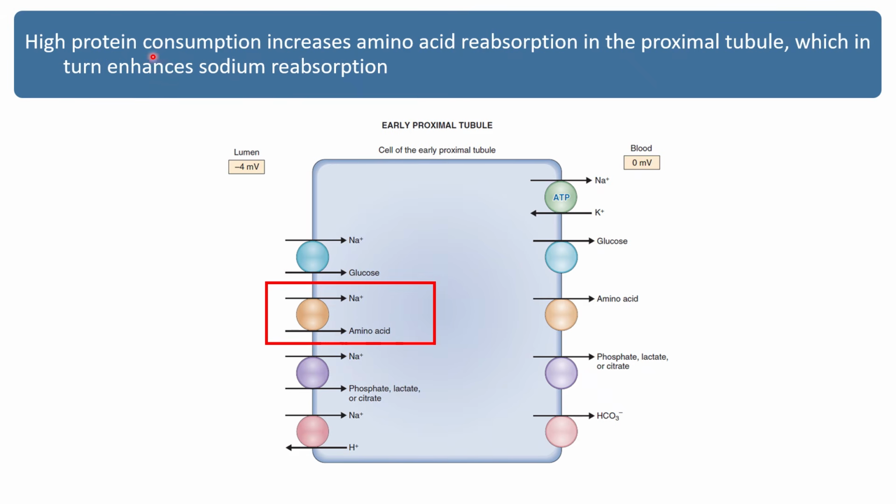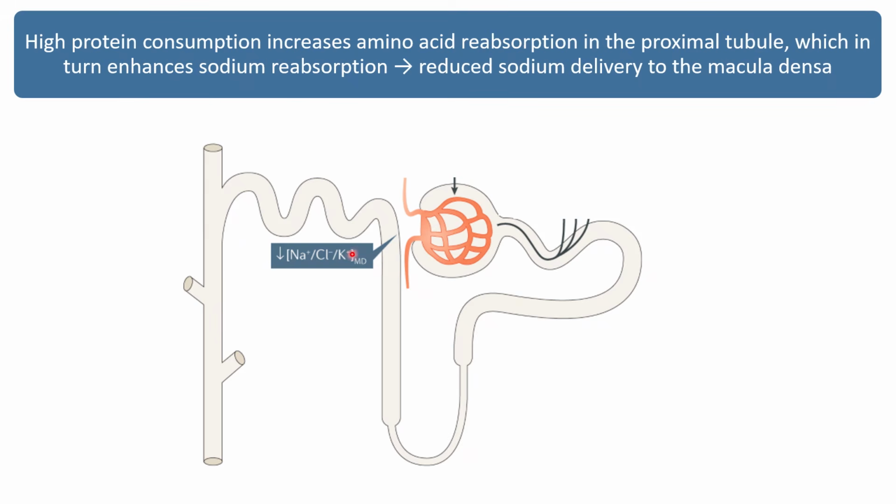High protein consumption increases amino acid reabsorption in the proximal tubule. And as you know, amino acid reabsorption in the proximal convoluted tubule is always associated with sodium reabsorption through what is called secondary active cotransport. So with a high protein diet, more amino acids will be filtered, more amino acids will be reabsorbed, which is associated with enhanced sodium reabsorption. And with more and more reabsorption of sodium in the proximal convoluted tubule, the sodium that is delivered to the macula densa will be decreased.